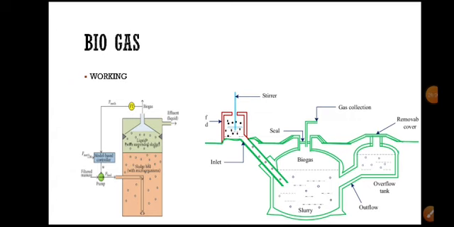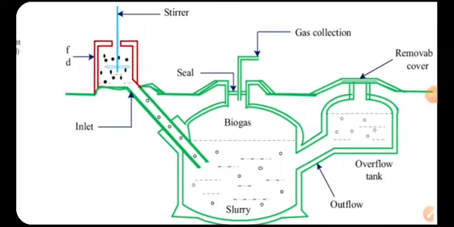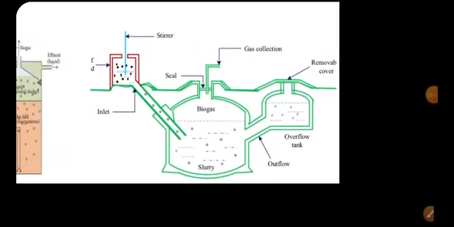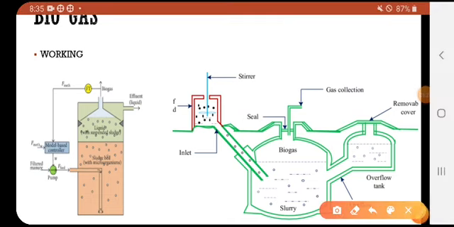Now see this. Observe this figure. Here, this area in the red chamber is the mixture chamber, where we can mix all the waste material.